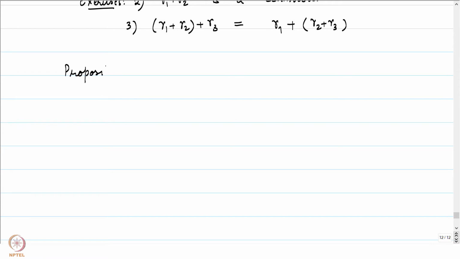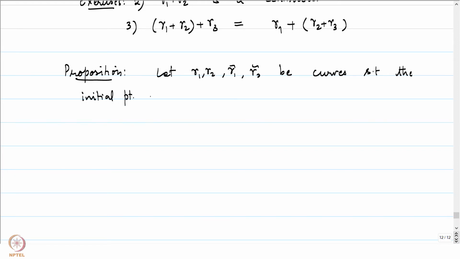Proposition: let gamma 1, gamma 2, gamma 1 tilde and gamma 2 tilde be curves such that the initial point of gamma 2 coincides with the terminal point of gamma 1.